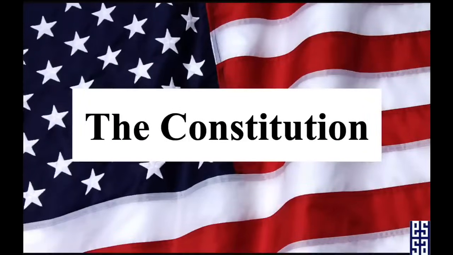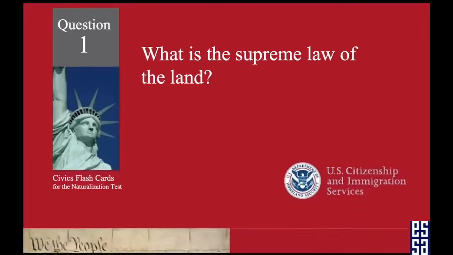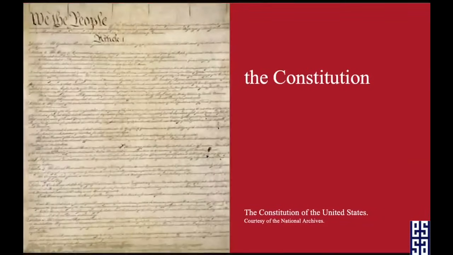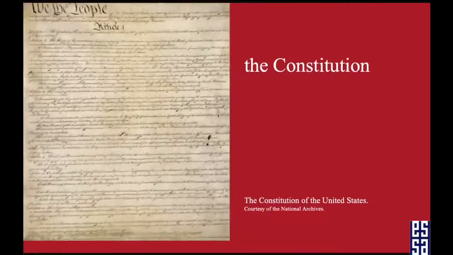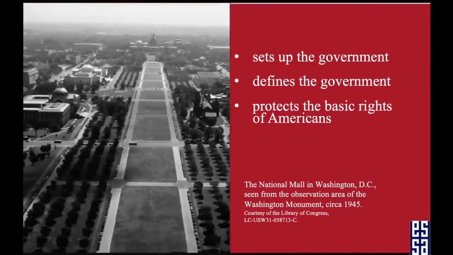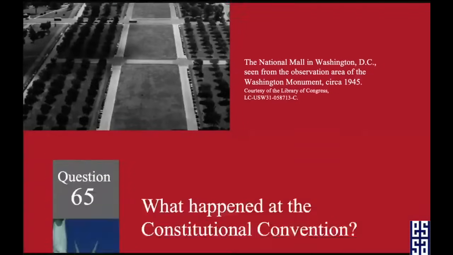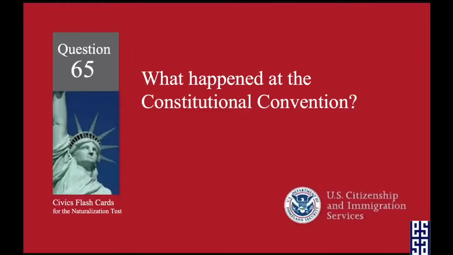Moving on to the Constitution. What is the supreme law of the land? The Constitution. What does the Constitution do? It sets up the government. What happened at the Constitutional Convention?